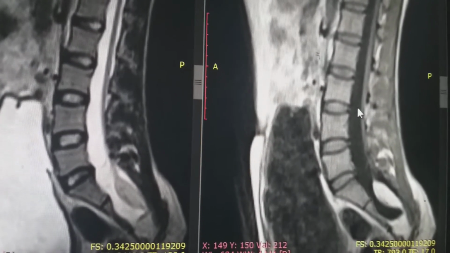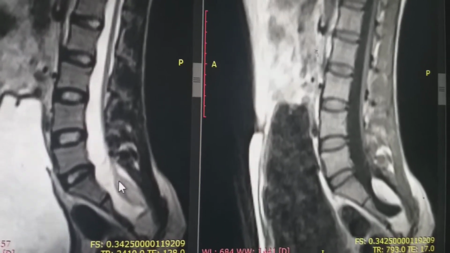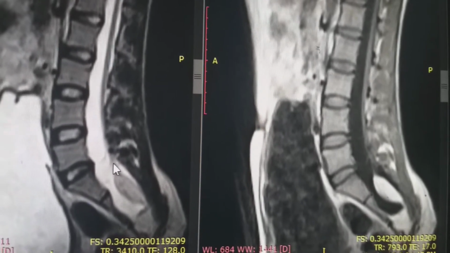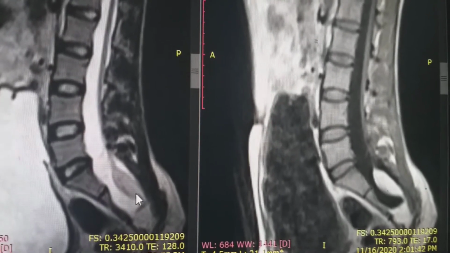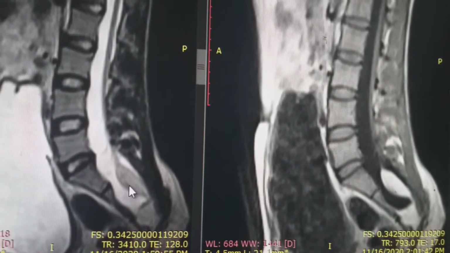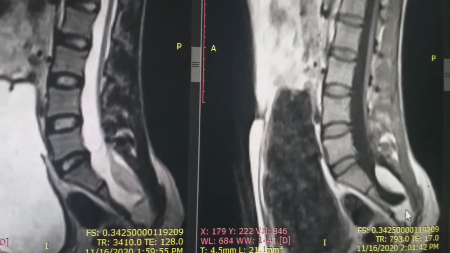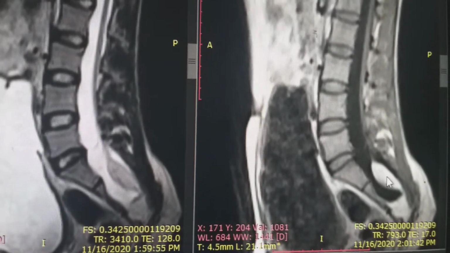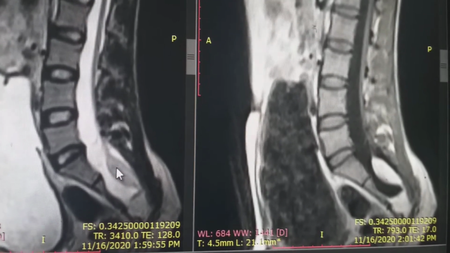And if we closely observe, if we go downward and downward, we can see at the level of sacral 1 and 2 vertebrae, this is the filum terminale, and there is also a lesion at the region of the filum terminale. This is the T2 vertebra, so it has intermediate signal on the T2 weighted images, and it has high intensity signal on the T1 weighted images. So this is likely the lipoma.